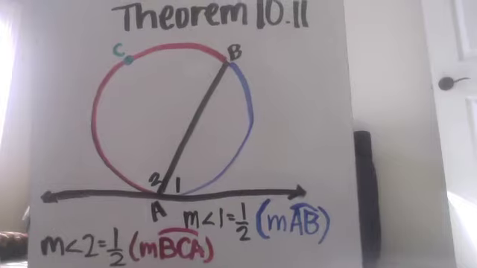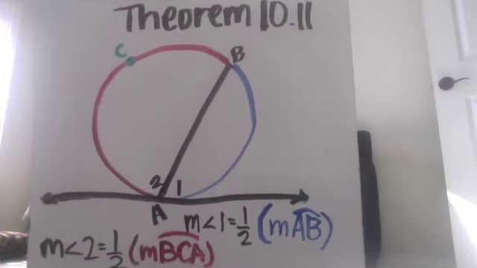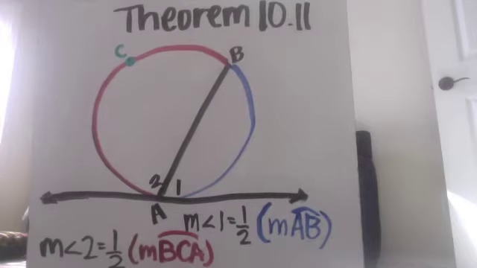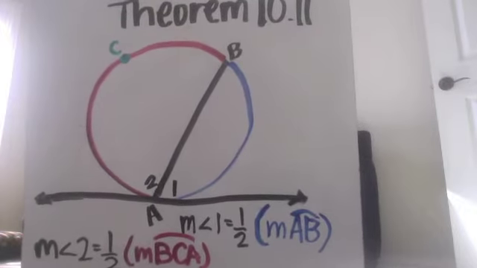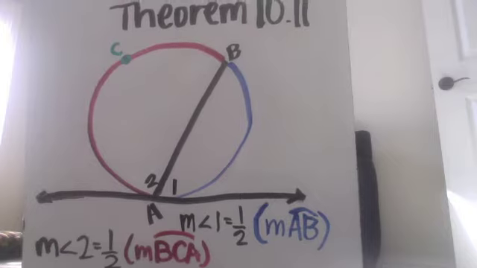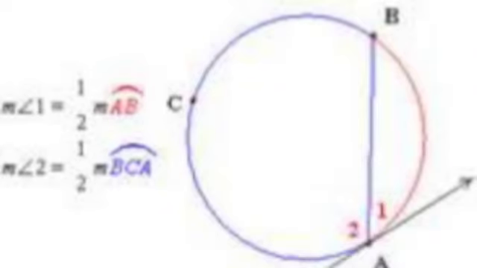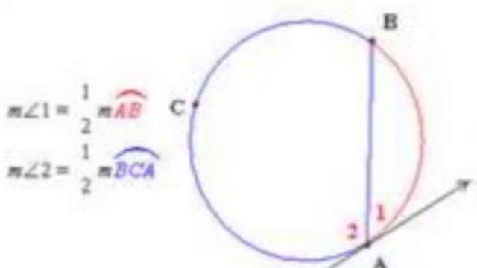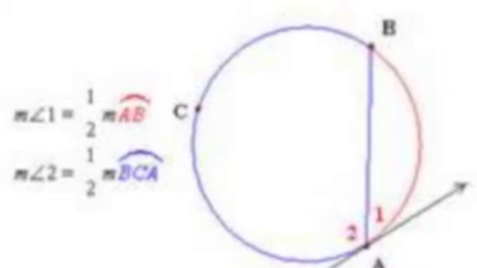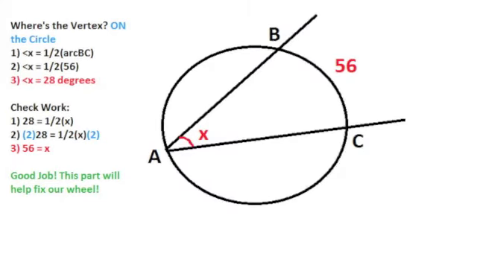Theorem 10.11 says if a tangent and a chord intersect at a point on a circle, then the measure of each angle formed is 1/2 of the measure of its intercepted arc, which means angle 1 will be half of arc AB and angle 2 will be half of arc BCA. Okay, so angle 1 will be 1/2 of arc AB and angle 2 will be half of arc BCA. Now to solve our first circle.